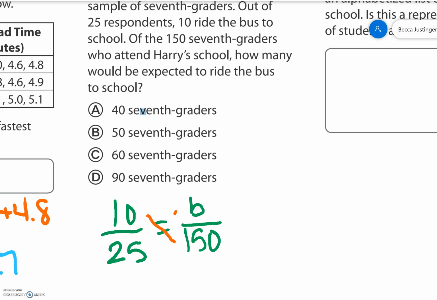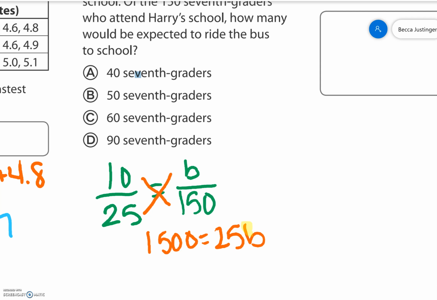So we're going to cross multiply. 10 times 150 is 1,500. 25 times b is 25b. Trying to get b by itself, we divide by 25. This cancels out, so b is equal to 60.